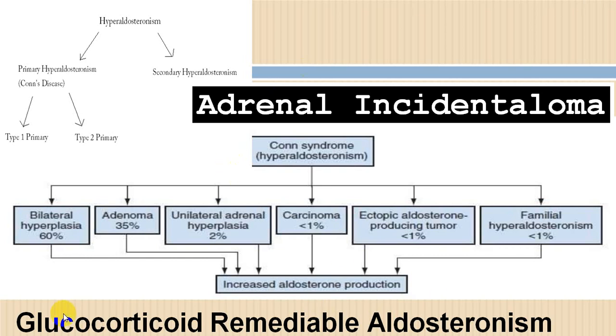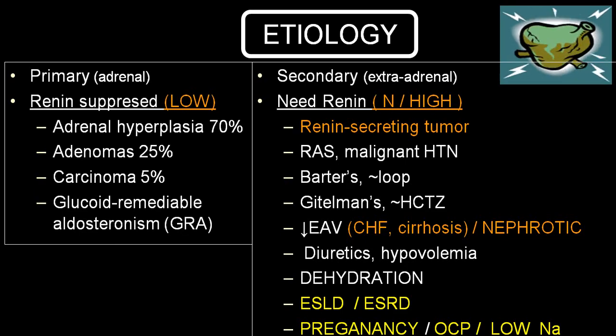There is one other variety called glucocorticoid remediable aldosteronism, which responds to glucocorticoid and you get control of the aldosterone level. Short form, it is called GRA.